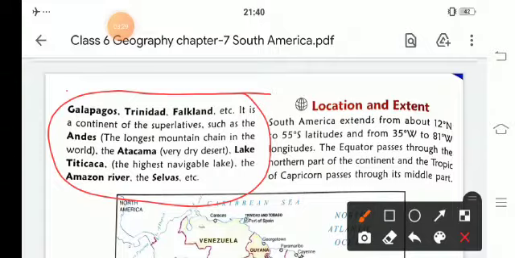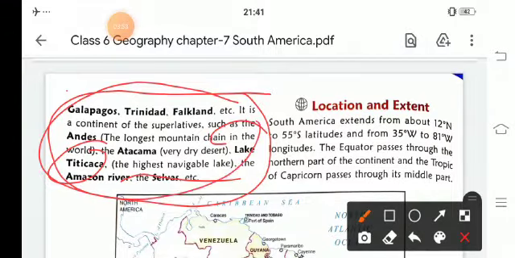Lake Titicaca is the highest navigable lake, and there are the Amazon River, the selvas, etc.